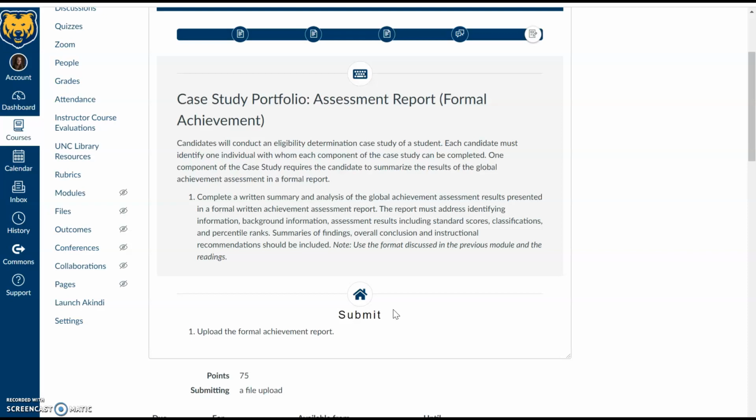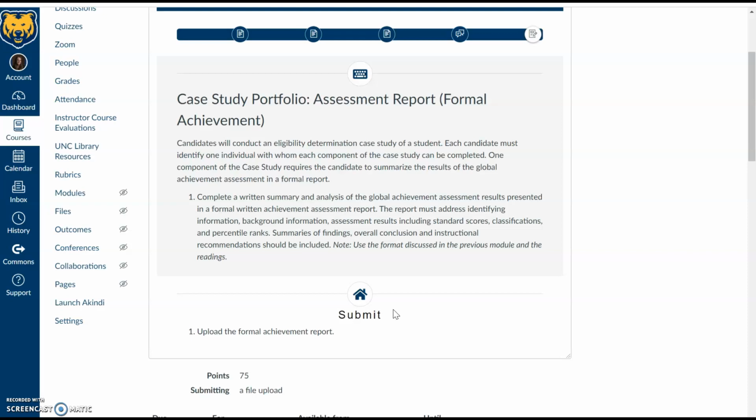And then we'll be going into the scores. So after you do the identifying and background information, who is this? What has led us to the assessment, for instance, is something that you could put into the report when you're in the field. This is an initial evaluation to determine eligibility for special education, for instance, due to concerns in areas of X, Y, or Z. That's something you could put if you were doing a special education evaluation in the field. But the identifying information and background information for this assignment is just going to be that kind of demographic content.